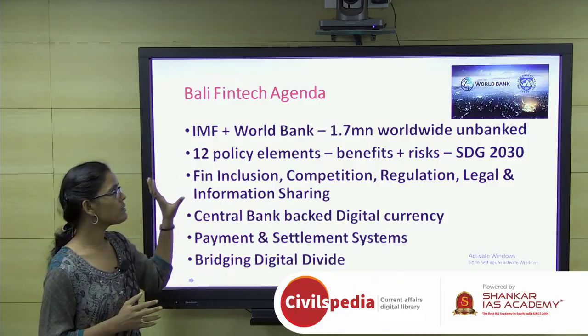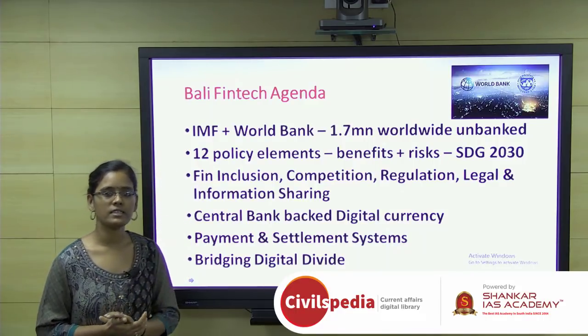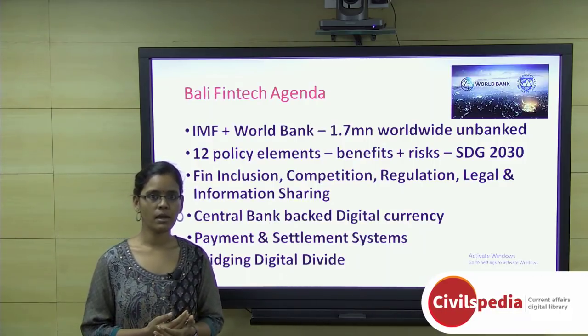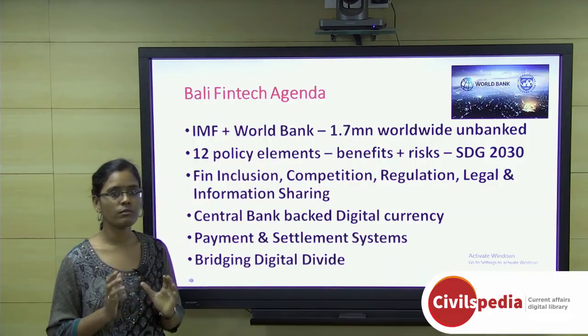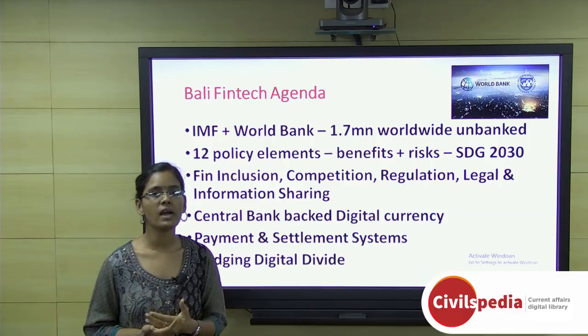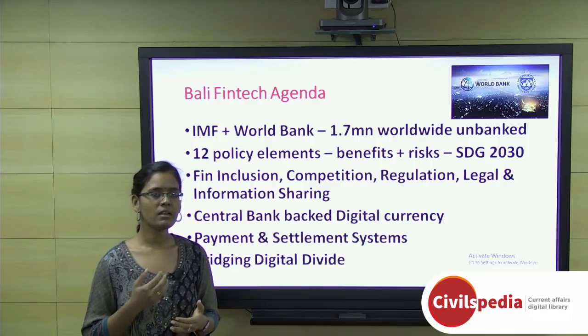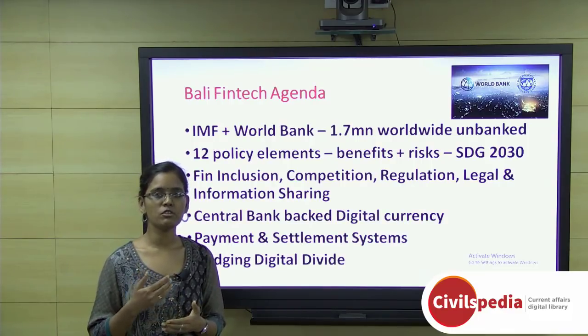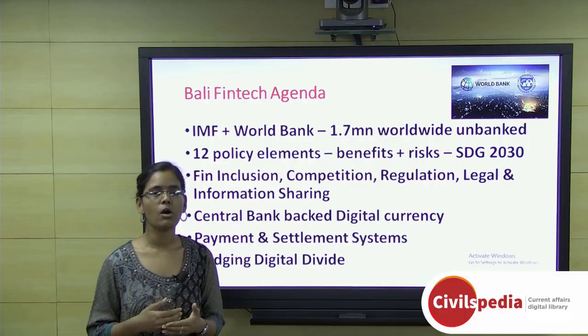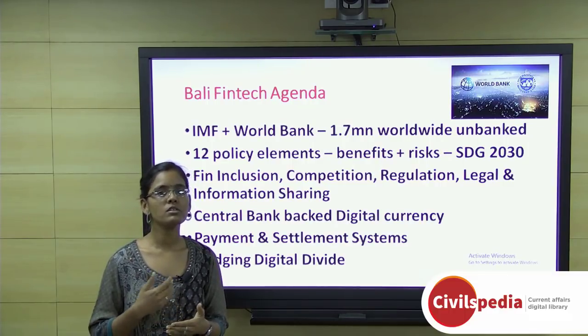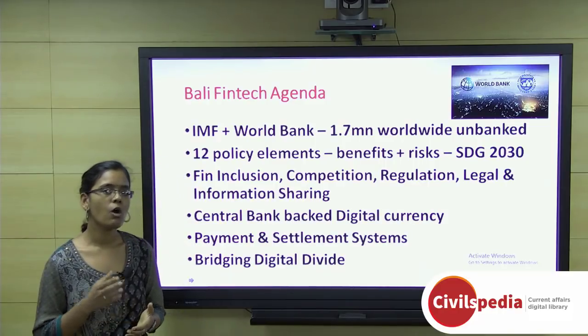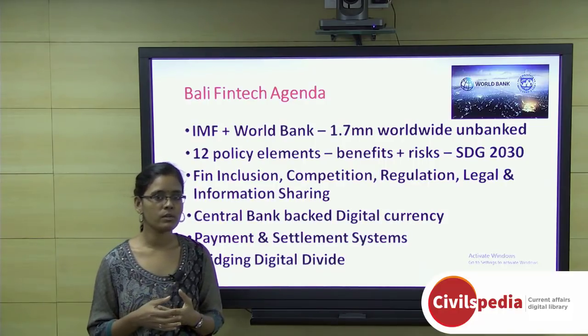The reason for this crucial move is that the IMF managing director had told that around 1.7 million people worldwide don't have access to banking, and right now the fourth industrial revolution has been taking place. That makes every person come to financial services with respect to the digital economy. That shows how crucial the digital economy is right now.